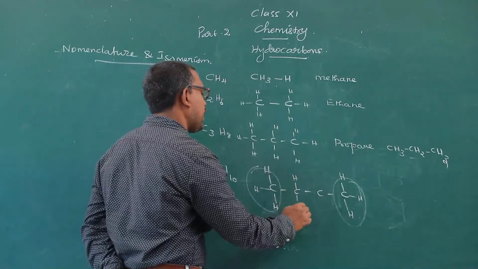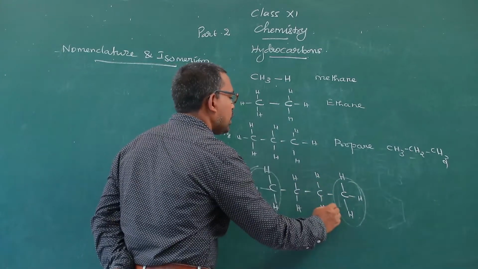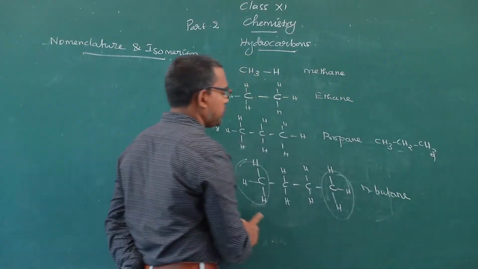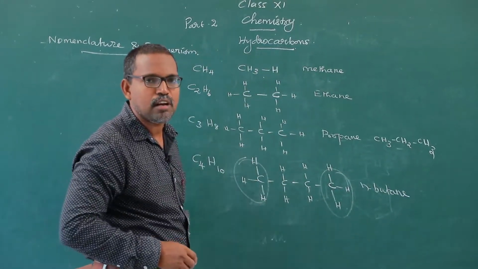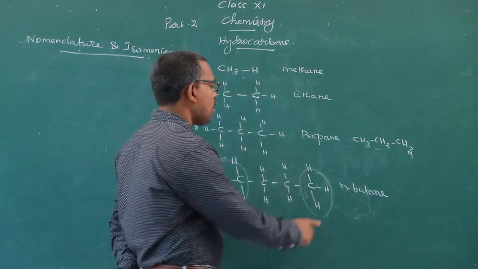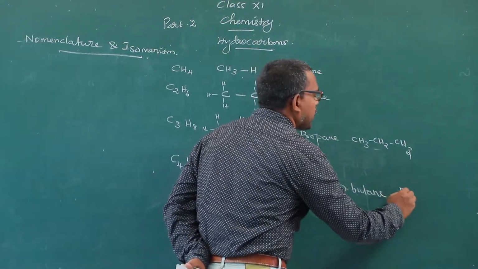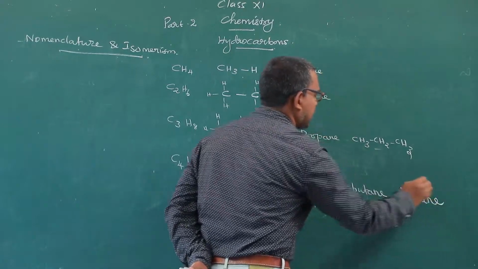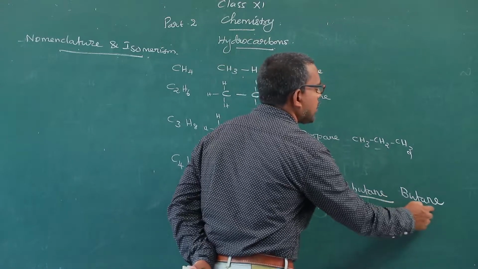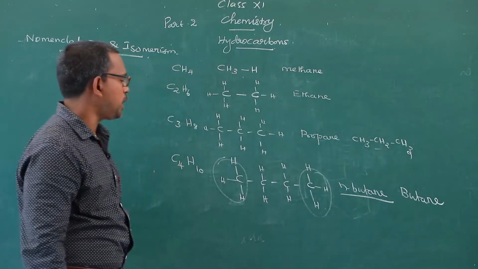The remaining are 2 hydrogen atoms. This is normal butane. Here we are using the word N, normal, which means there will be no branches. The IUPAC name of the compound is butane; you replace the N.